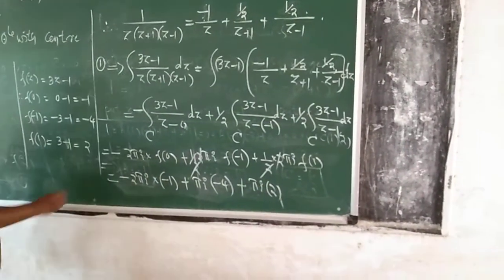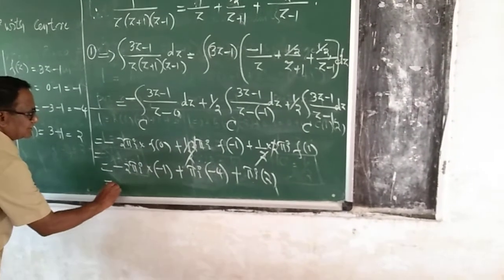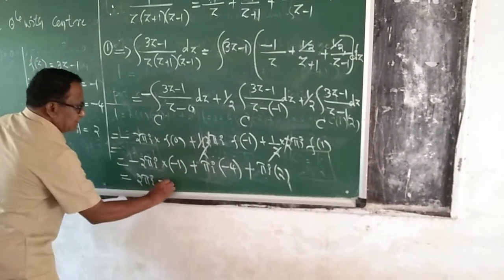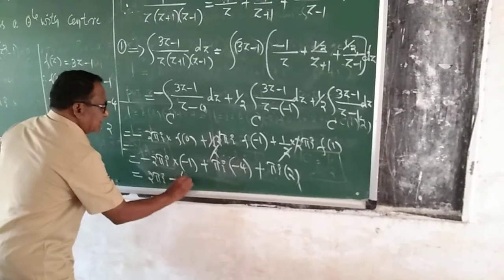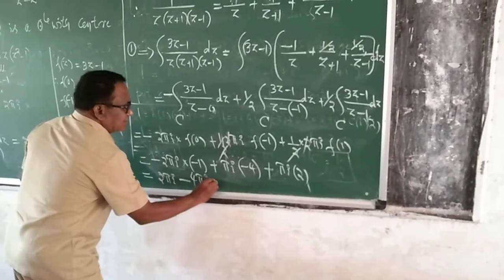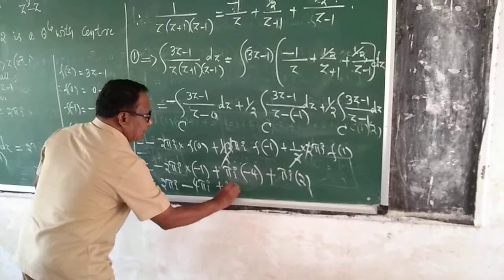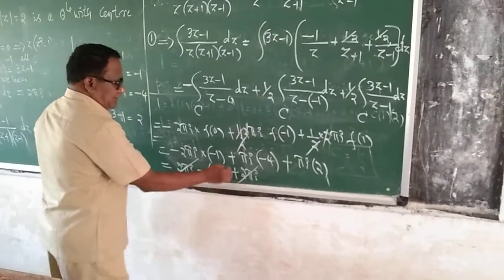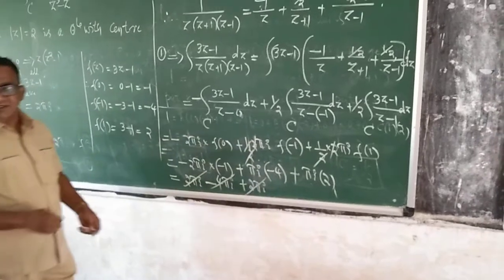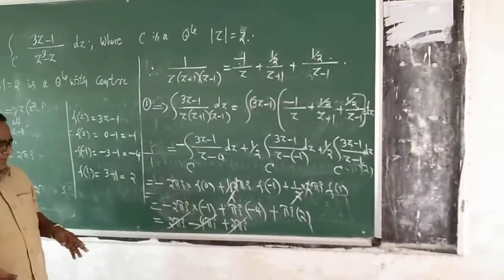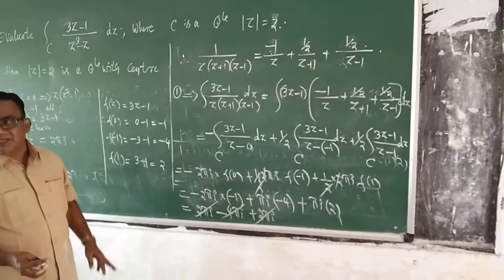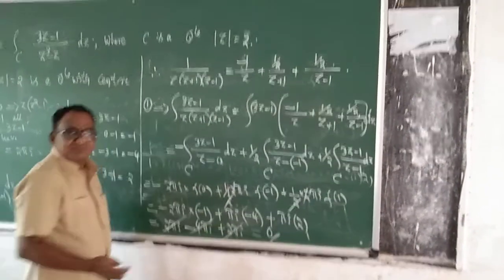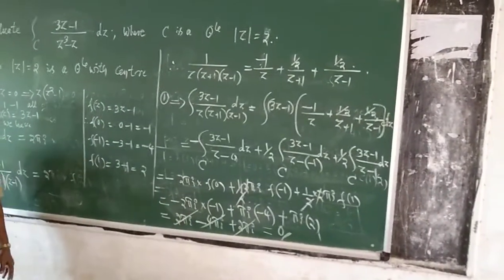Okay, simplify this. Minus into minus, plus 2 pi i, plus into minus 4 pi i, plus 2 pi i. Yes, plus 2 pi i plus 2 pi i. Totally it is plus 4 pi i minus 4 pi i cancels. And the answer is 0. Its value is 0.